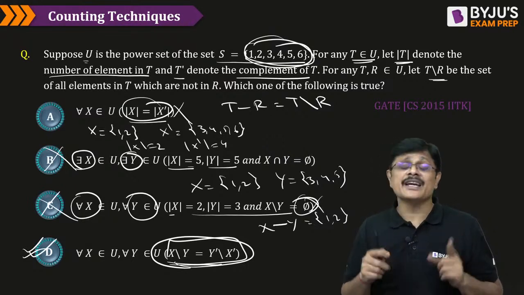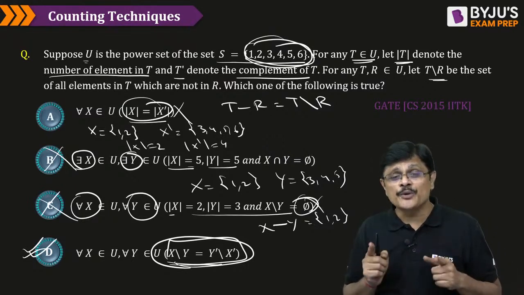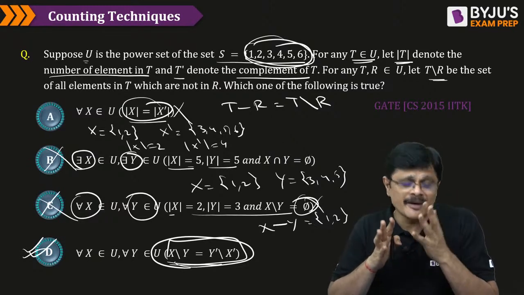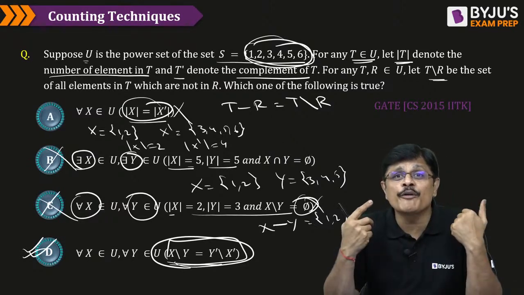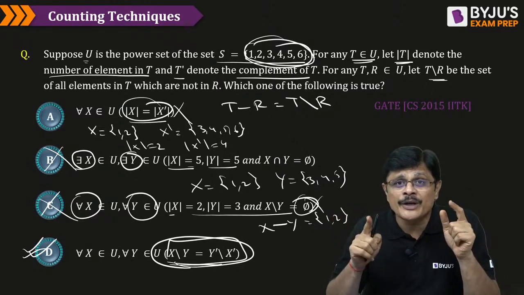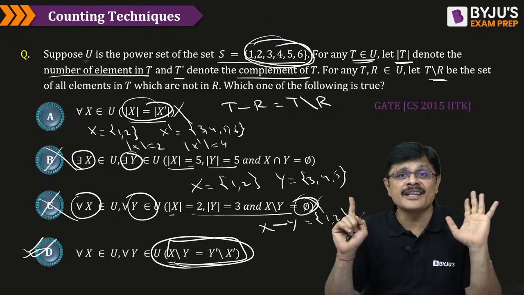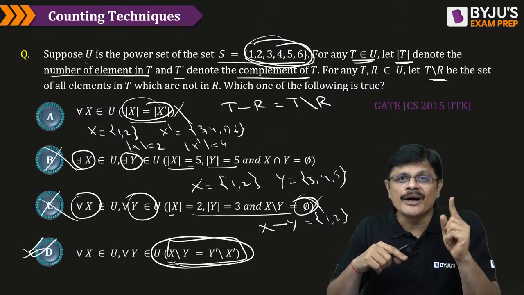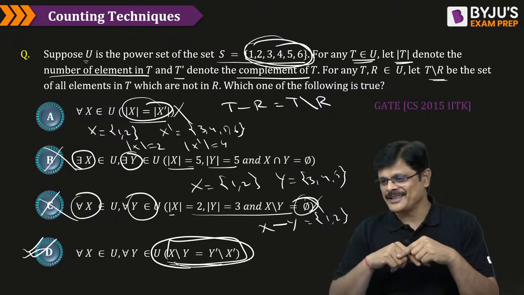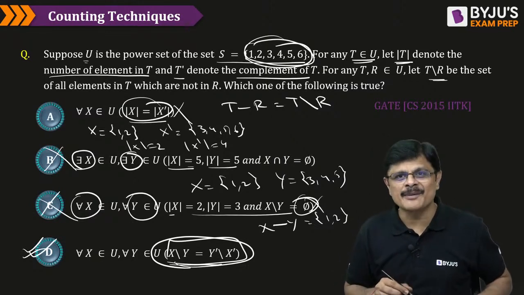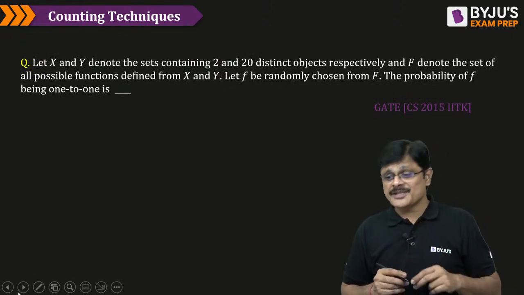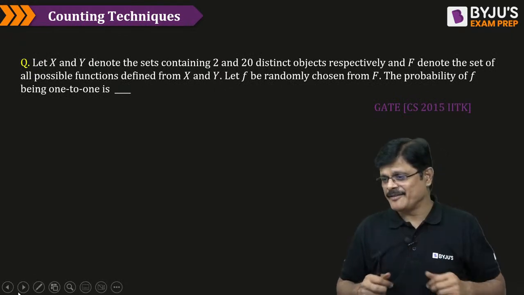Wonderful. Whenever you get such problems, you have to eliminate the cases, my dear friends. So people also solve it by elimination of cases. And remember one important point, my dear friends: if you want to prove it, you have to prove it for every case in the world. But if you want to disprove, we just need to give one counter example for that, my dear friends. This is also a formula based direct question. You can try, my dear friends.